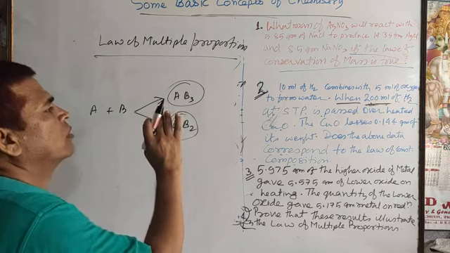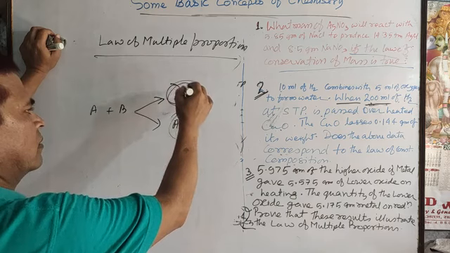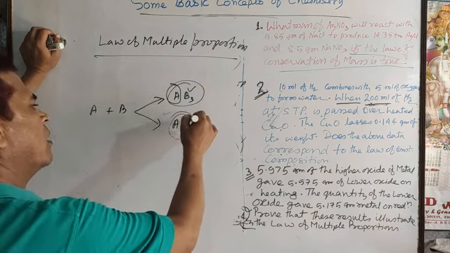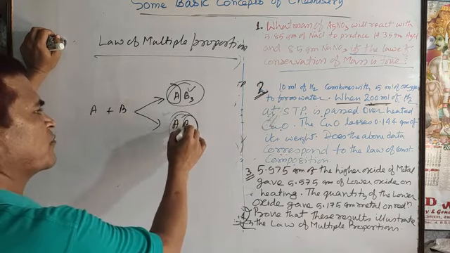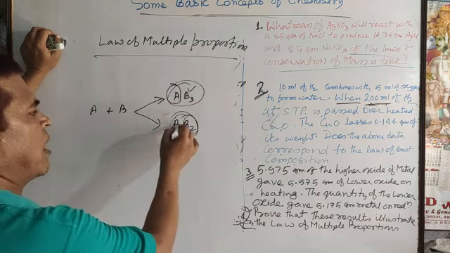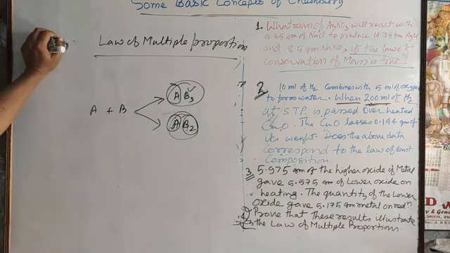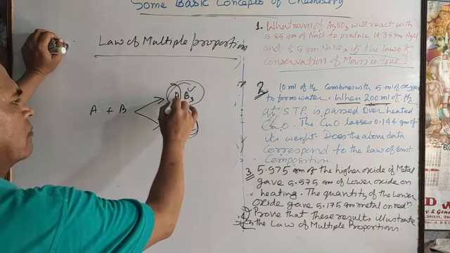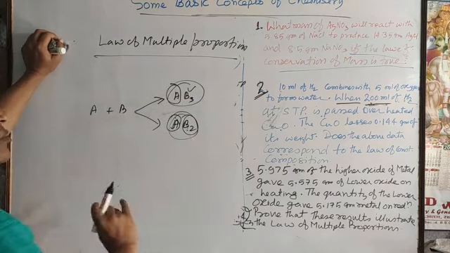In that compound, either you fix element B and calculate the mass of A, or you fix A and calculate the mass of B. Whichever is easier, either A or B fixed, you can decide according to the data.